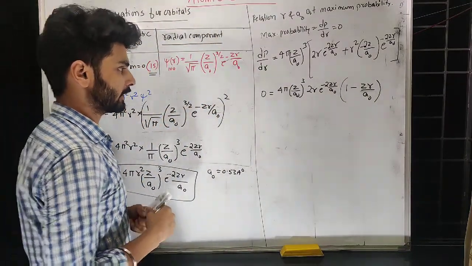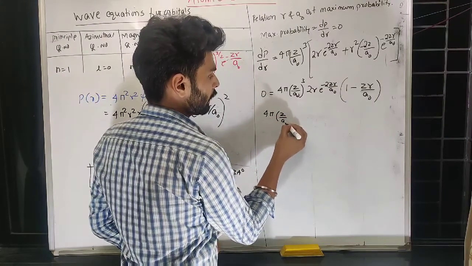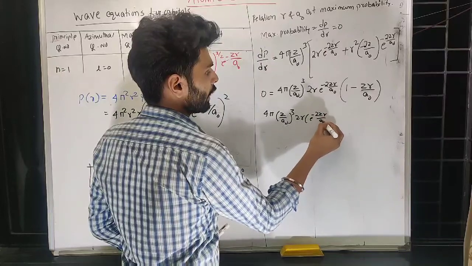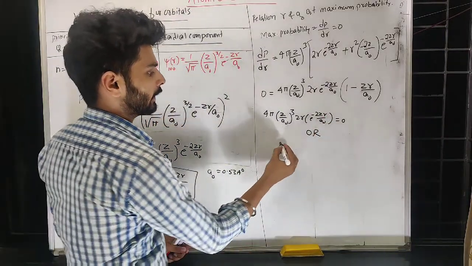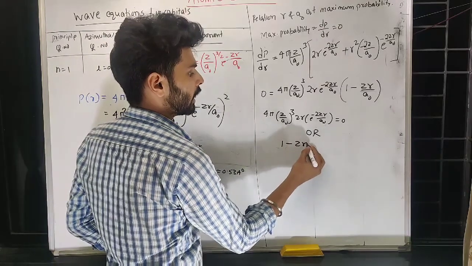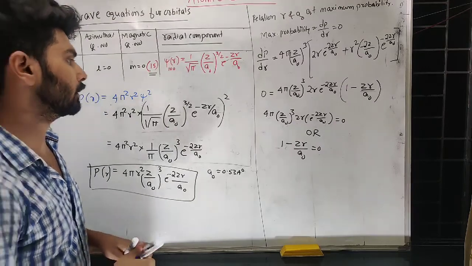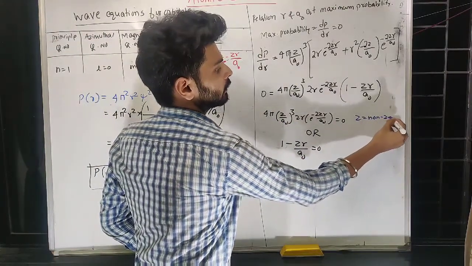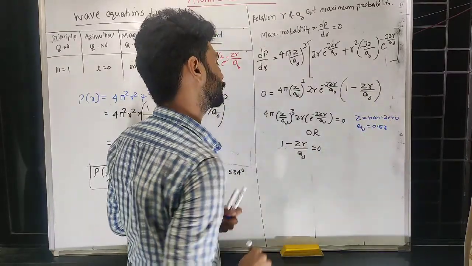Now to satisfy this condition, what I can do is, one is 4 pi Z upon a naught cube 2 r e power minus 2 Z r upon a naught equal to 0, or I can say 1 minus Z r upon a naught equal to 0. Now look at the first equation here. Z is a non-zero number and a naught is a fixed value, 0.53.